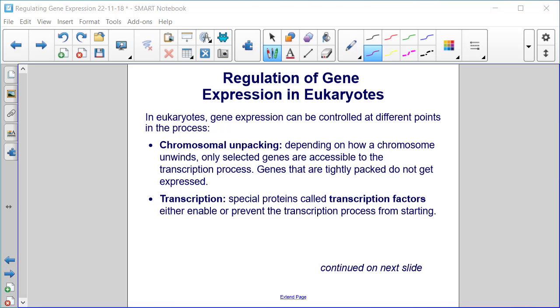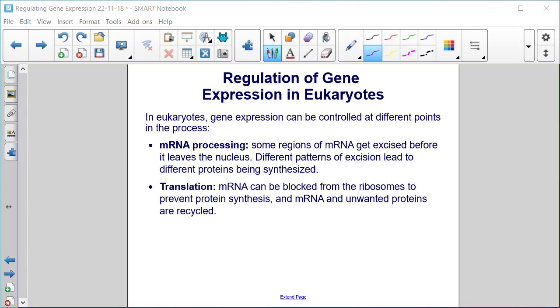Special proteins called transcription factors either enable or prevent the transcription process from starting. mRNA processing. Some regions of mRNA get excised before it leaves the nucleus. Different patterns of excision lead to different proteins being synthesized. Translation. mRNA can be blocked from the ribosomes to prevent protein synthesis, and mRNA and unwanted proteins are recycled.